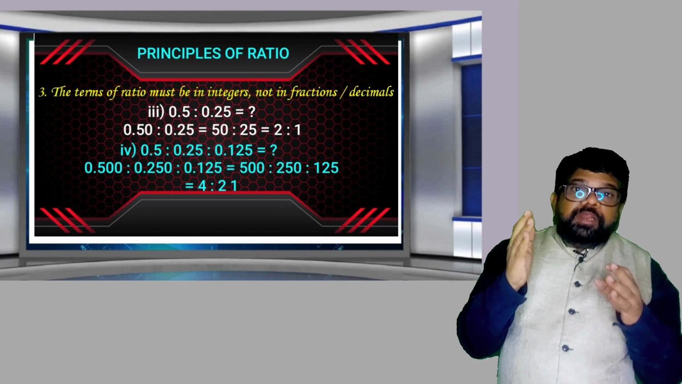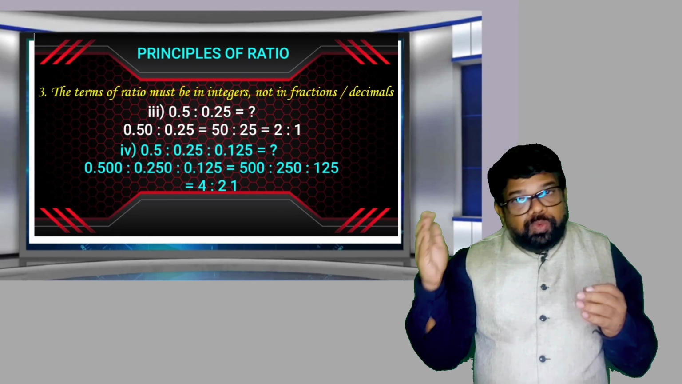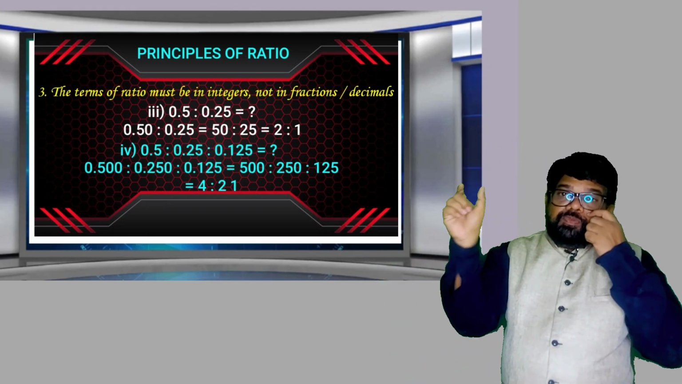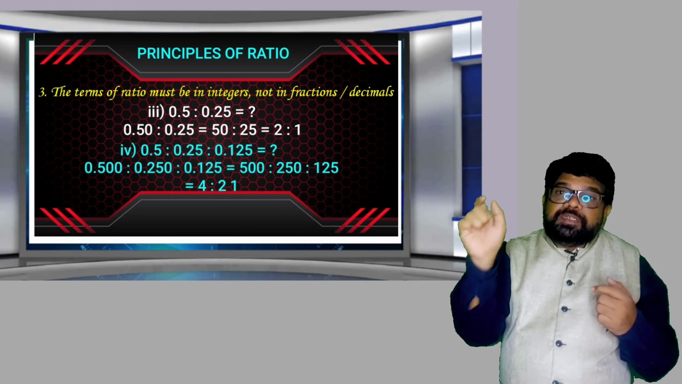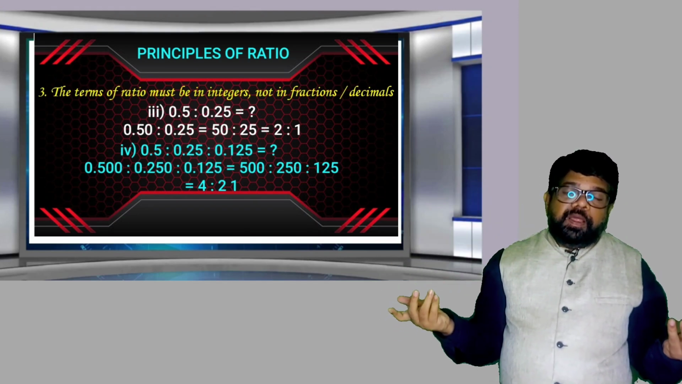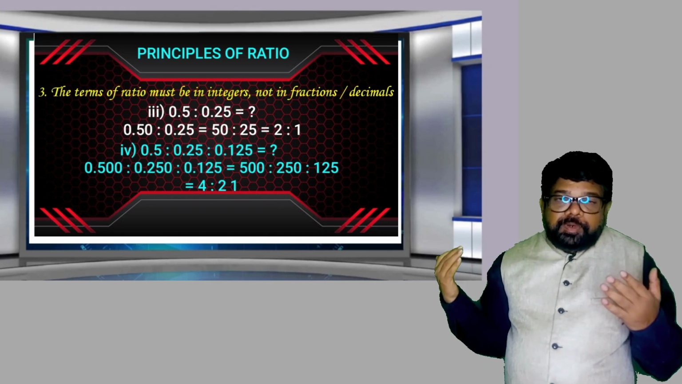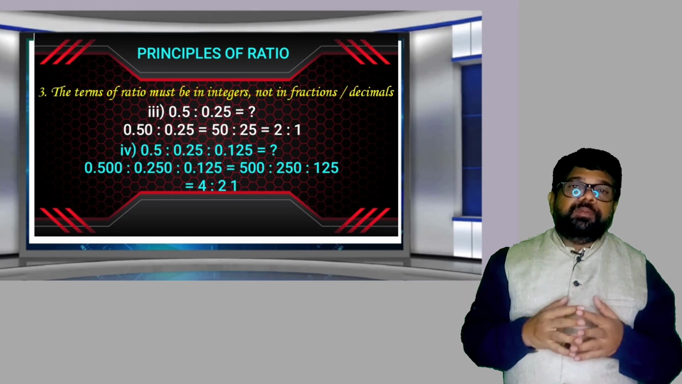So 0.5 can be written as 0.500, 0.25 can be written as 0.250, and 0.125. Now after decimal, in each and every term, an equal number of digits, 3 digits, are there. Now the next step is what you do? Remove the decimal. So removing the decimal, what you got? 500:250:125.